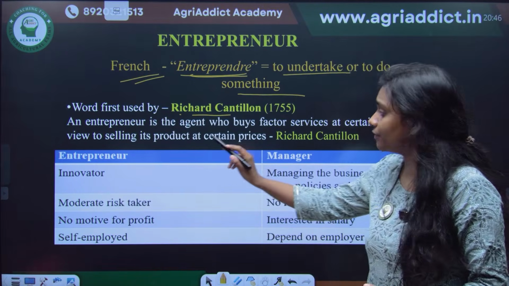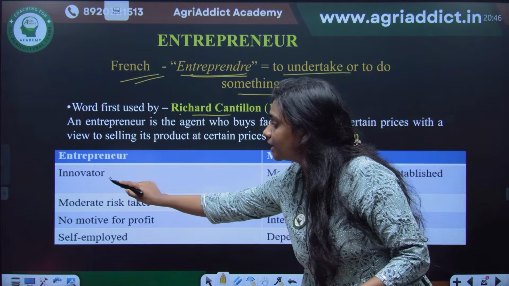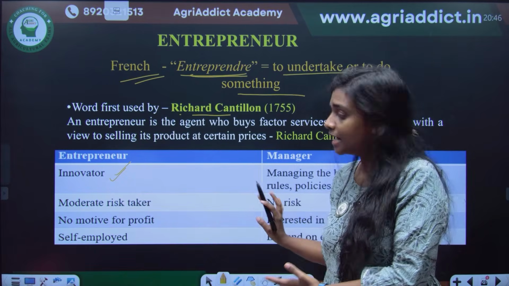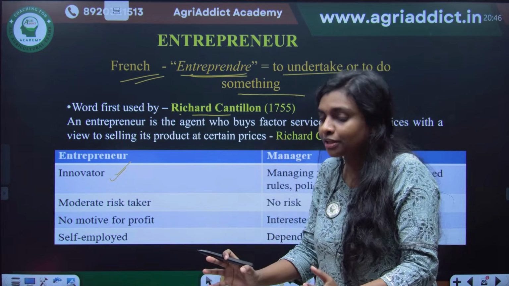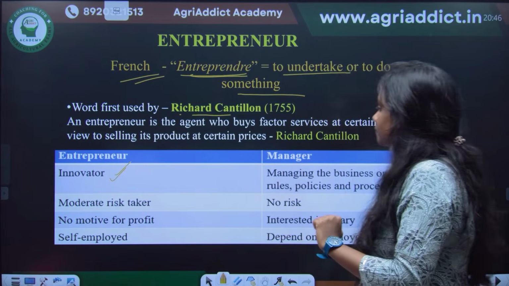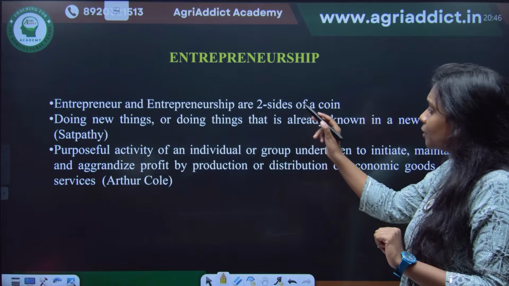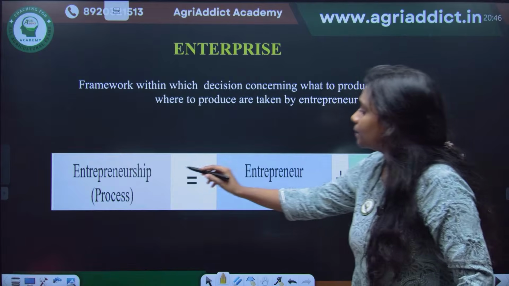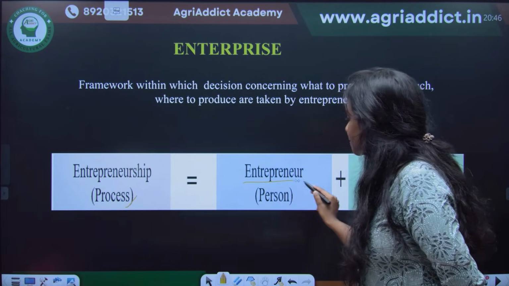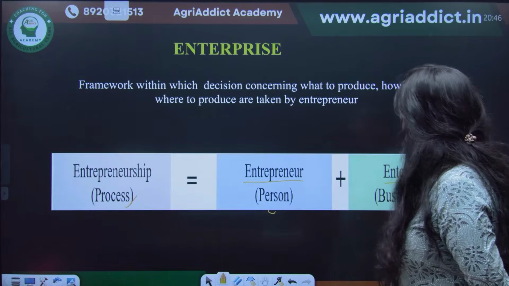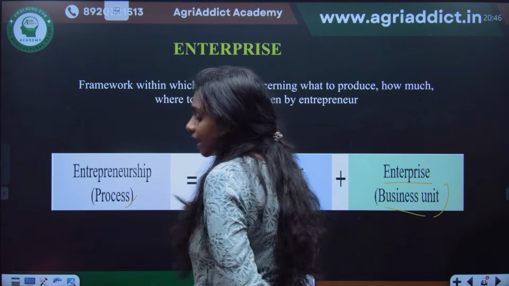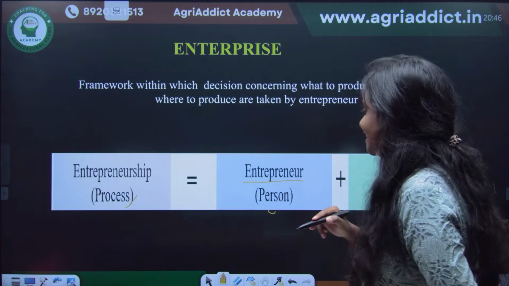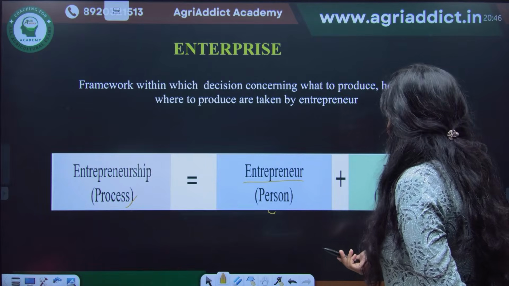And that is the difference between an entrepreneur and a manager. He will always be an innovator. A manager is someone who does according to what his top person says. He's just an employee, whereas an entrepreneur is the owner of the particular enterprise. And entrepreneurship is a process. So I think at the end I have consolidated. Entrepreneurship is a process in which the entrepreneur, the person, and the enterprise, the business unit, are involved. Okay, the entrepreneur runs the enterprise. The enterprise is working.